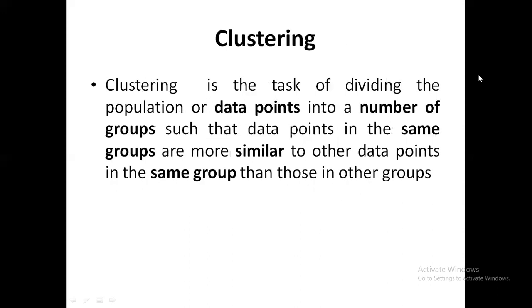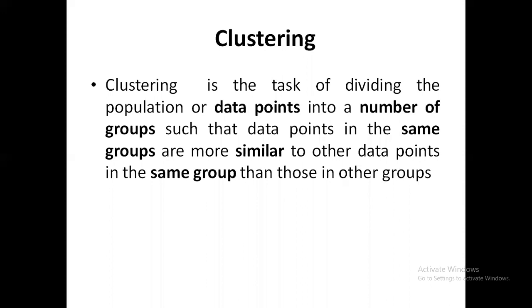Next one is clustering. We already know what clustering is, guys. Cluster means similar points, similar objects will be grouped into one cluster. Similar behavior content will be grouped into one cluster. If you take two clusters, one point from one cluster and another point from another cluster, they will have different behavior. If you take the same cluster and pick two points, they will have the same properties. That's the point you have to remember, guys.